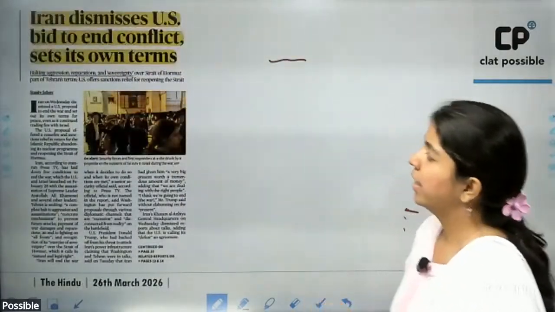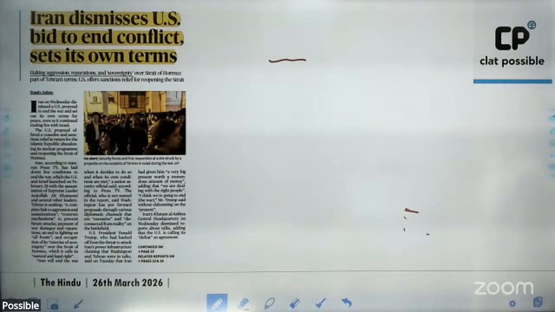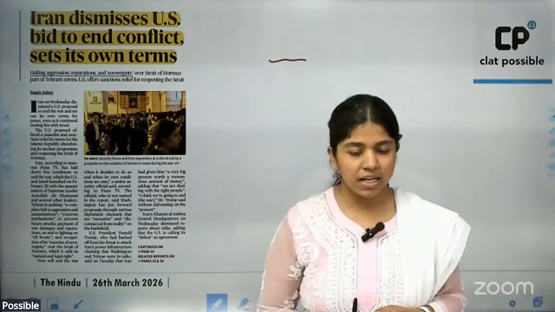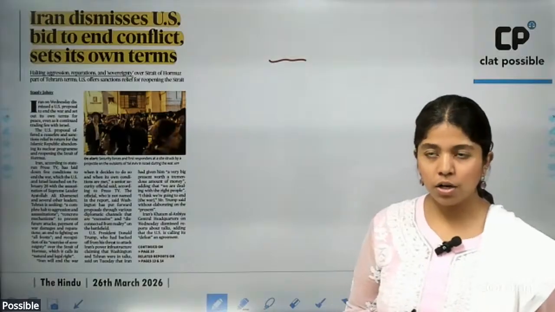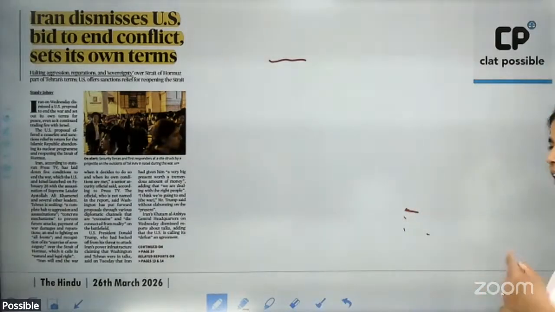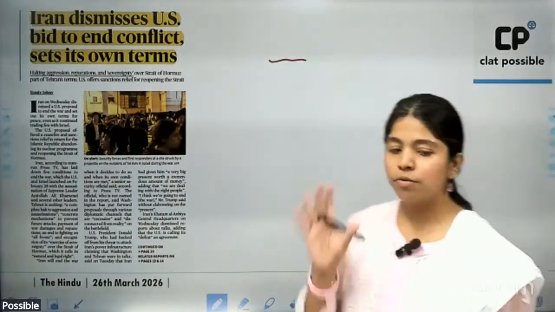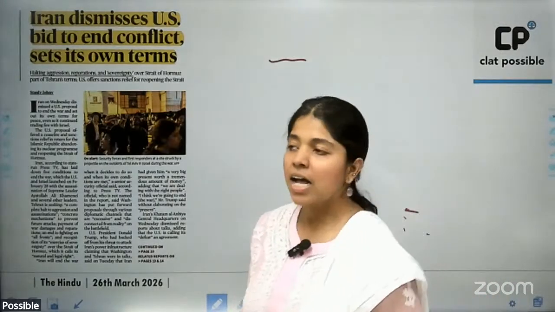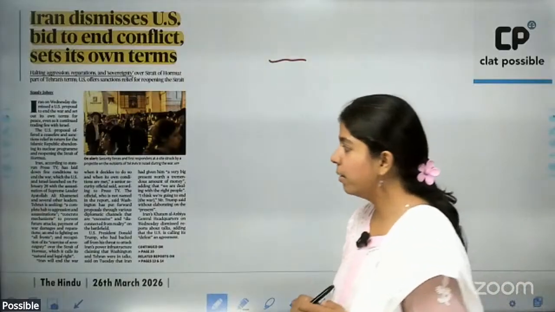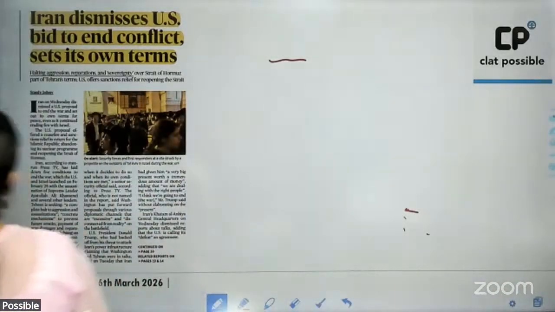Iran has naturally dismissed the entire 15-point program that the US had put forth to bring the war to a peaceful conclusion. Iran on its own has put forth 5 basic demands and has said that if these 5 demands are met, then Iran can think about establishing peace between the two countries.